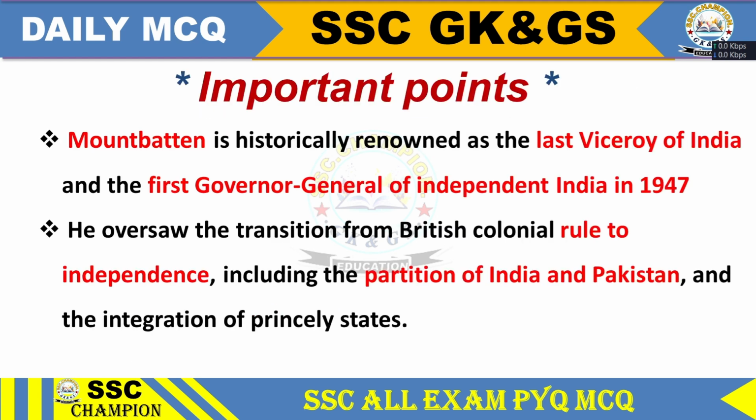Mountbatten. Important points. Mountbatten is historically renowned as the last Viceroy of India and the first Governor General of independent India in 1947. He oversaw the transition from British colonial rule to independence, including the partition of India and Pakistan and the integration of princely states.